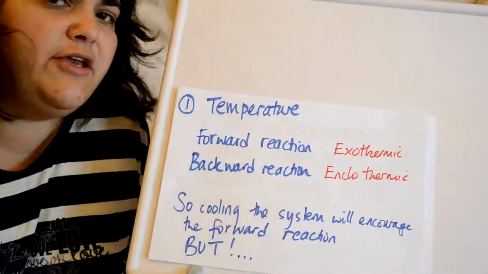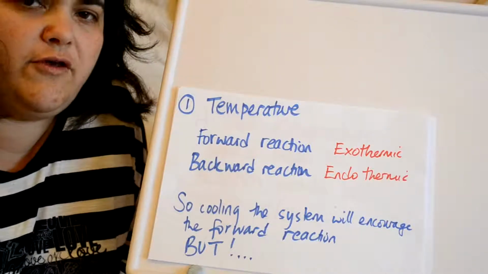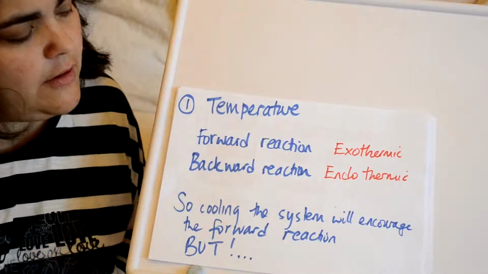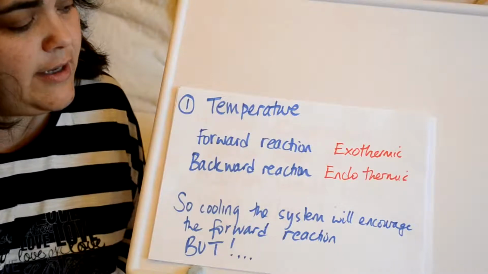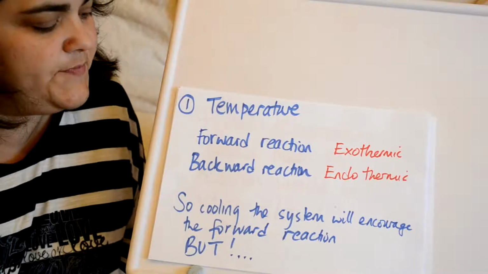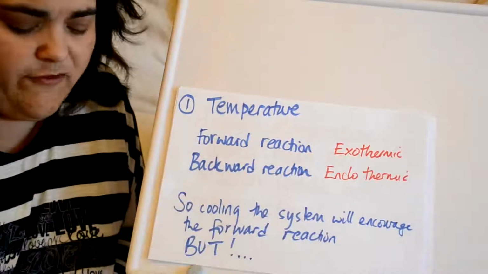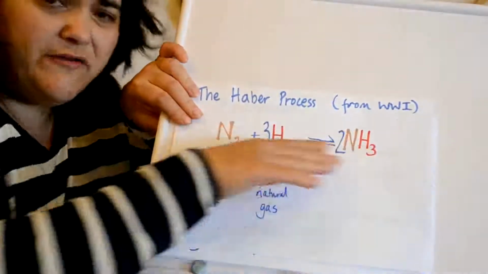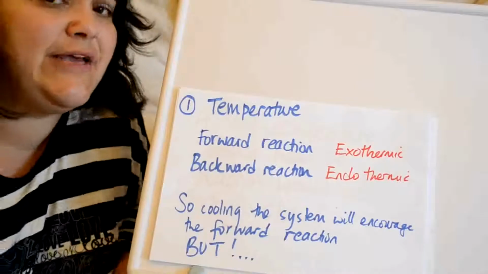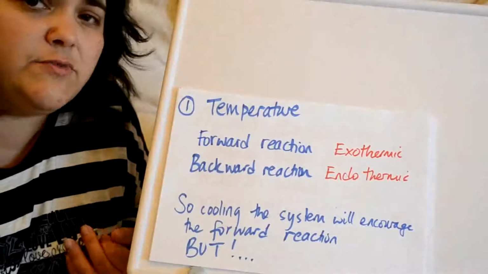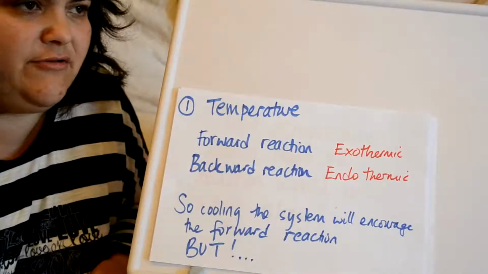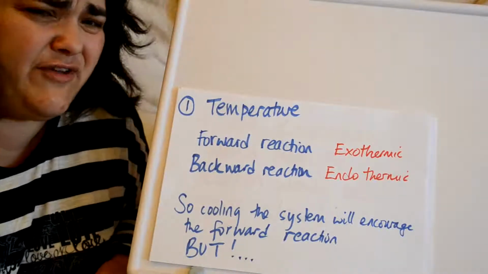So when this reaches dynamic equilibrium, lots of movement. So you've got these forming the ammonia and the ammonia forming back those. So actually it looks like there's no overall change. As a manufacturer, that's not what you want. You need to force it in a direction. So actually we need to be able to tamper with it and alter it. Because the higher the yield, the more Wonga you get. That's what manufacturers want, that's what they're interested in. But any change you do will cause the system to alter so equilibrium can be reached again. That gets more complicated, and if you go into A level you do loads on this.